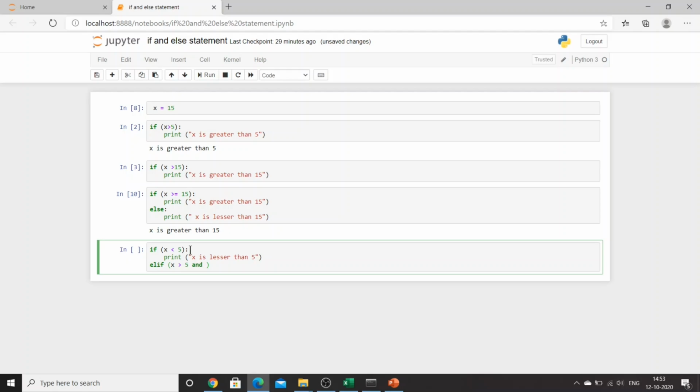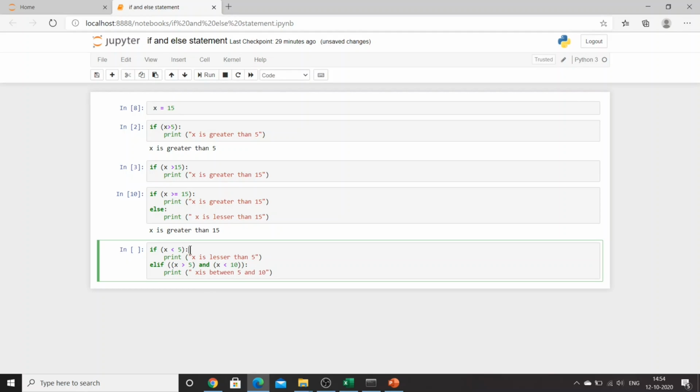and x is smaller than 10. If I'll use this statement and if I'll say print "x is between 5 and 10", what I'll do over here, I'll say less than equal to, and I'll say lesser than equal to 5.